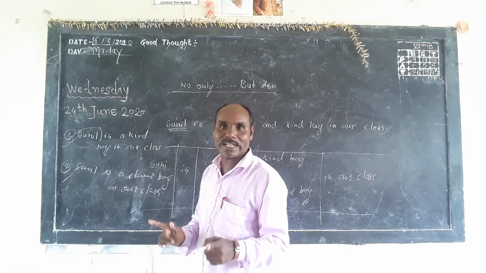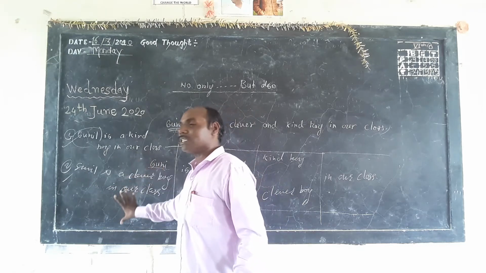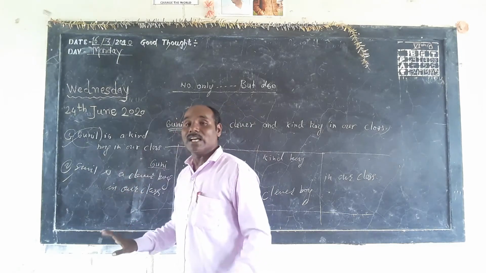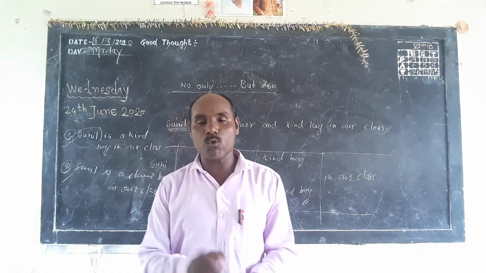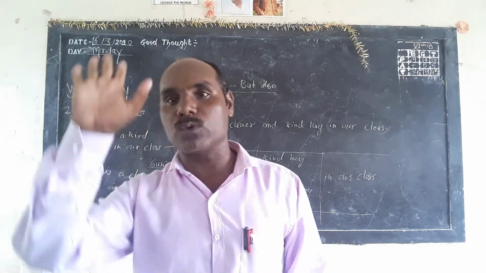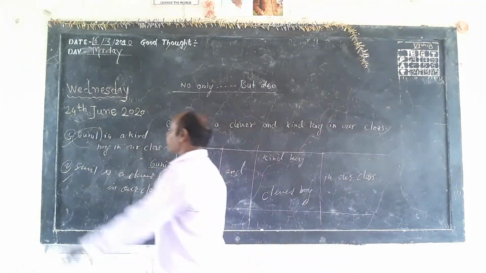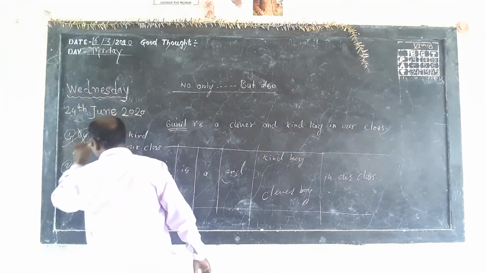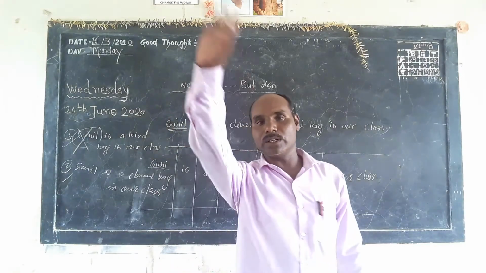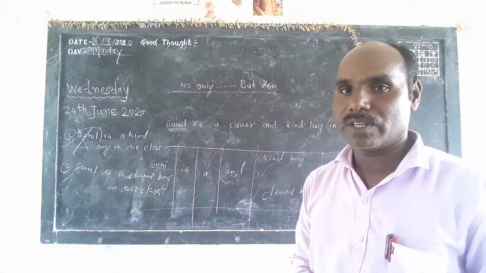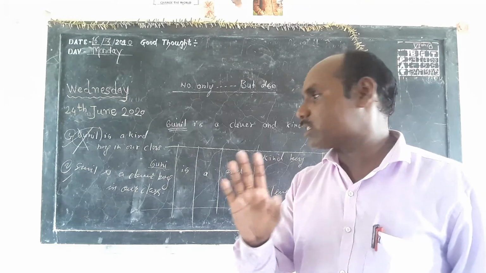Both the sentences are simple sentences. Then what we have to do? We have to prepare this sentence into compound. That means we have to use and, and remove one subject.